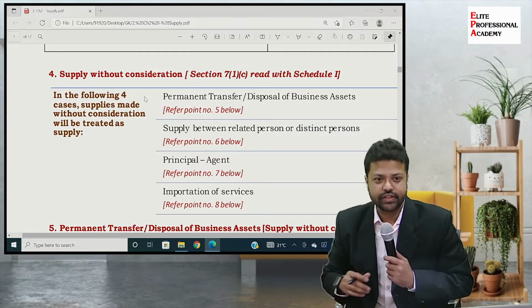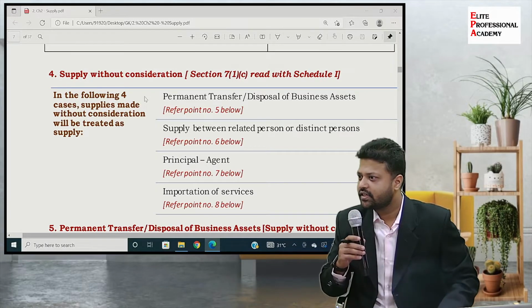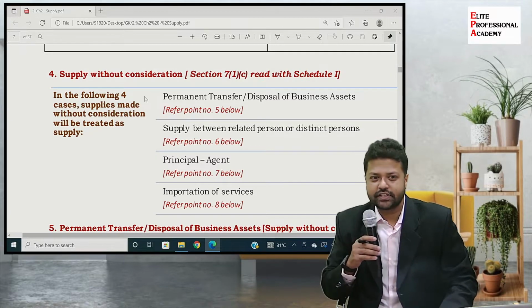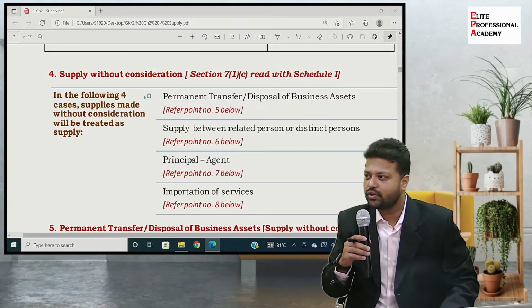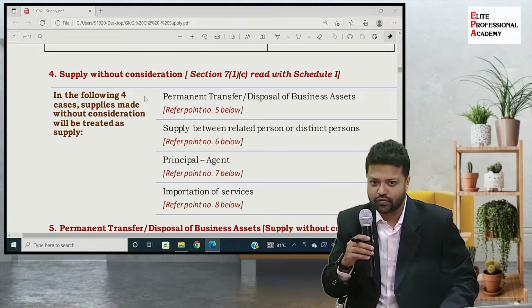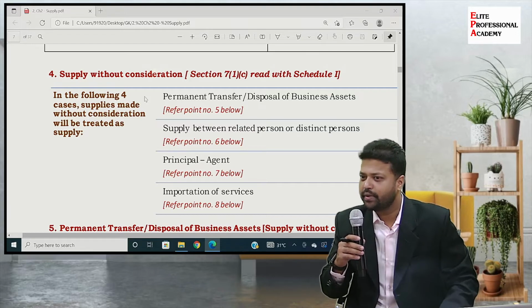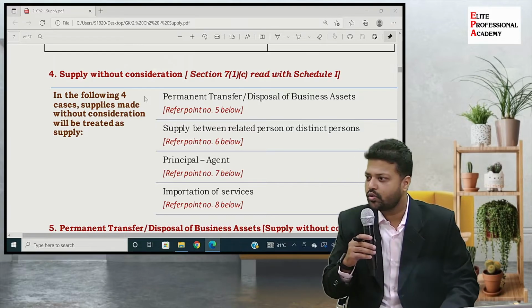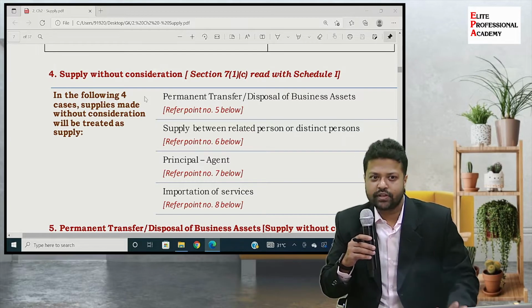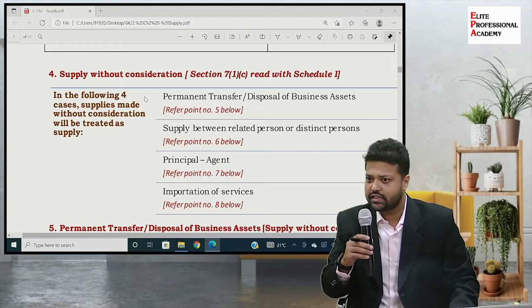Today we are going to see Schedule 1 transactions, which means the transactions which will be treated as supply, even though there is no consideration involved. It is an exception to the main parameter which is required to constitute something as a supply, that is consideration.